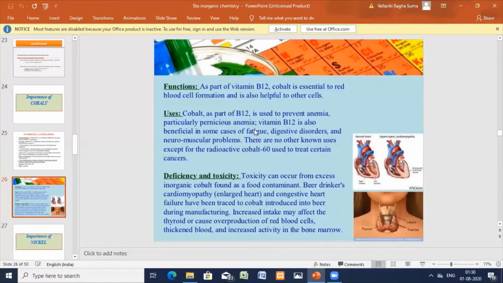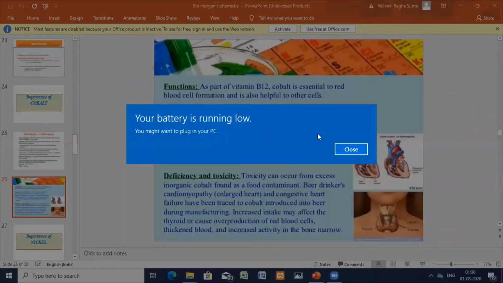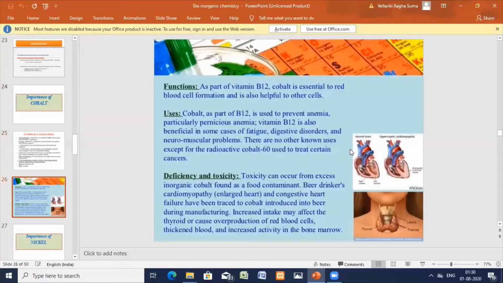Whatever is discussed is given in one more slide. RBC formation I told you, and for other cells also. Cobalt as a part of B12 is used to prevent anemia, particularly pernicious anemia. Vitamin B12 is also beneficial for fatigue, digestive disorders and neuromuscular problems. As for uses, radioisotopes are used nowadays in the treatment of certain cancers.